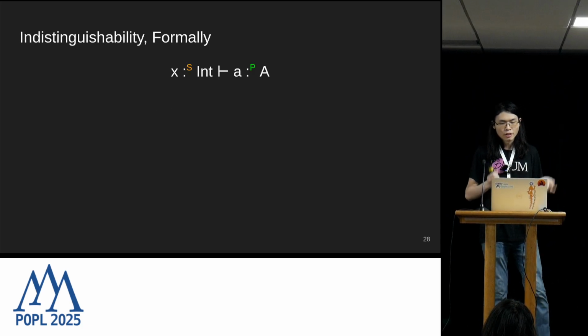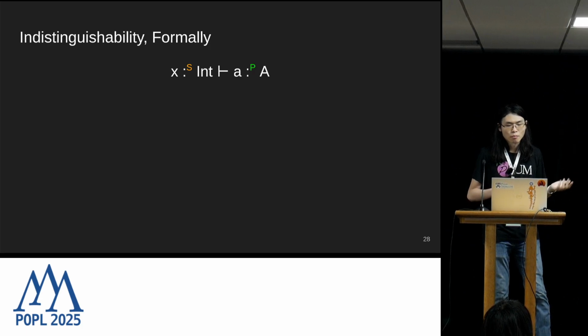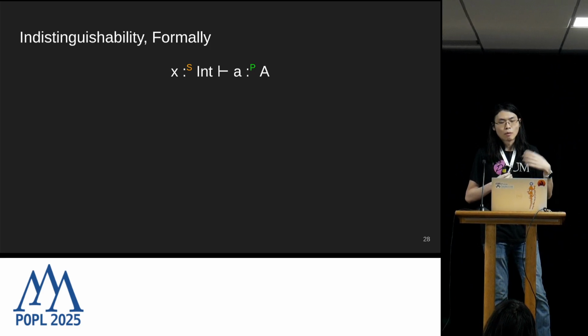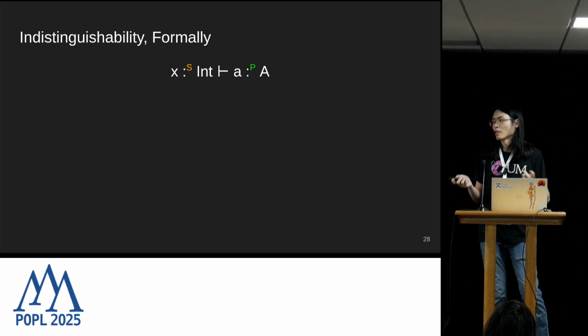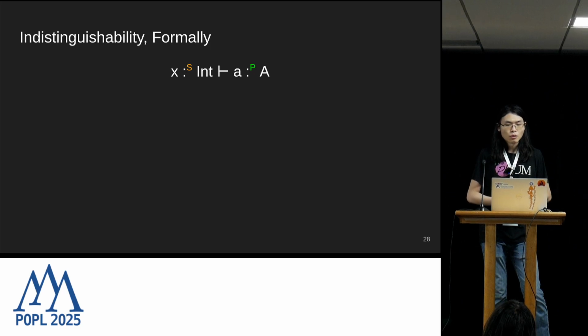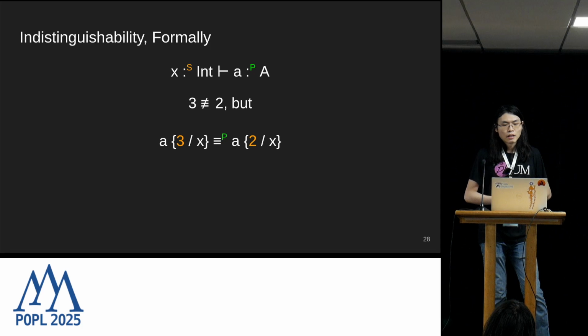So as we've been seeing earlier, indistinguishability also makes sense in the context of a type system. So suppose we have this arbitrary program A, which is a public computation that takes a secret input X. So from the dependency annotations alone, we can tell that A is not allowed to use X in a relevant way. So if we start off with these two distinct inputs, 3 and 2, and we plug them into this expression A, then the resulting expressions should remain indistinguishable from each other from a public observer's perspective.